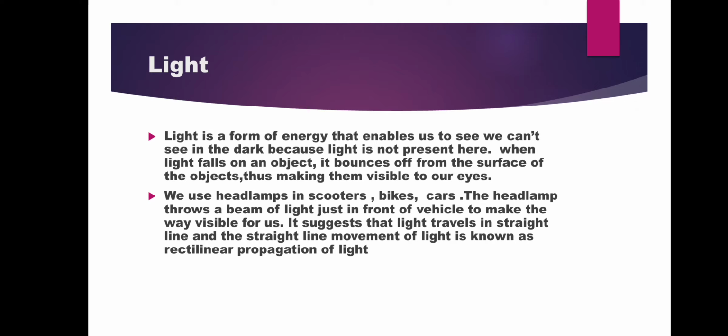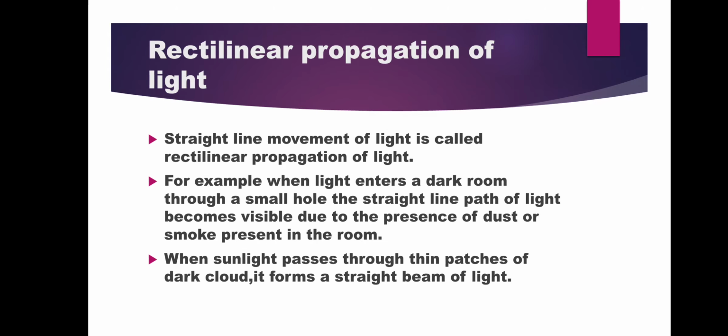So it suggests that light always travels in a straight line, and this straight line movement of light is known as rectilinear propagation of light. So what is rectilinear propagation of light? The straight line movement of light is known as rectilinear propagation of light.